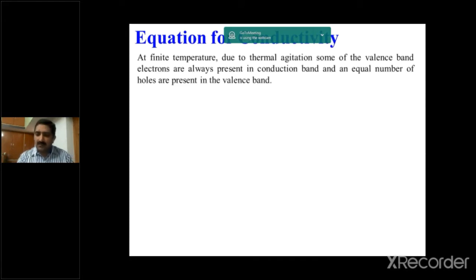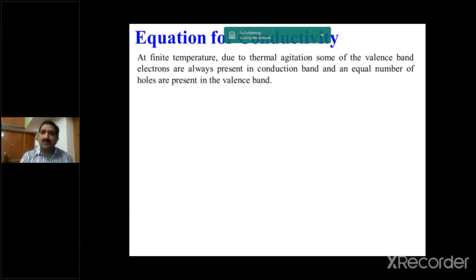So, equation for conductivity. Generally, here we are discussing initially intrinsic semiconductors, and then we will discuss extrinsic semiconductors. Already we know at T equal to 0 Kelvin, the valence band is full of valence electrons and the conduction band is completely empty. When we increase the temperature, or give thermal energy to the pure semiconductor, the bond breaks. So the electrons go from the valence band to the conduction band, leaving an empty site, which is called a hole. This is the case at very small temperatures.